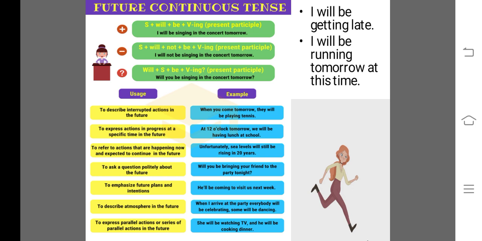Then next one is to refer to actions that are happening now and expected to continue in the future, means something which is happening now and it will be in the continuation in future also. For example, unfortunately sea levels will still be rising in 20 years, means abhi bhi it is still rising. It is rising right now and in future 20 years it will be still rising, मीन्स अभी भी हो रहा है और नेक्स्ट 20 ईयर्स तक भी ये काम होता रहेगा. Then also we use this tense.